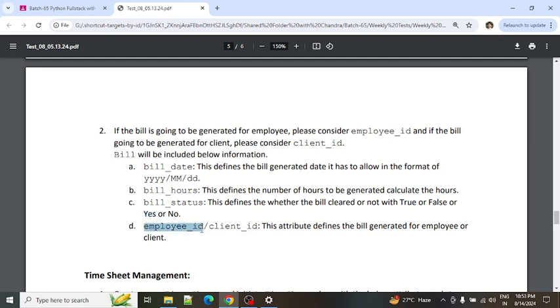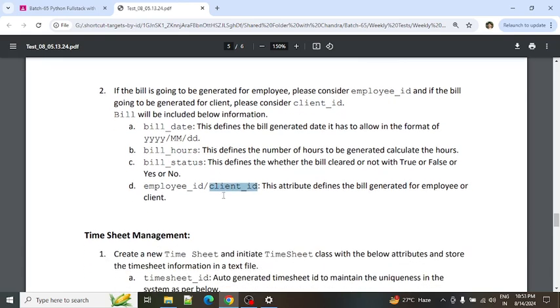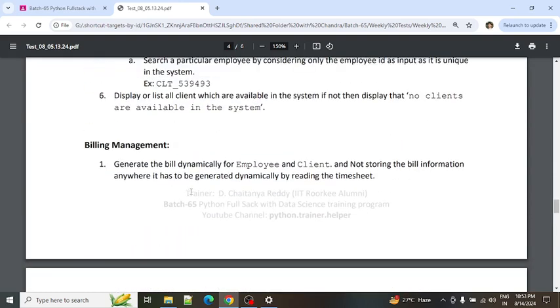If the bill is related to an employee, then the employee ID has to be there. If the bill is related to a client, then the bill information should contain the client ID information. Again and again I am telling you, the bill information we are not storing anywhere.